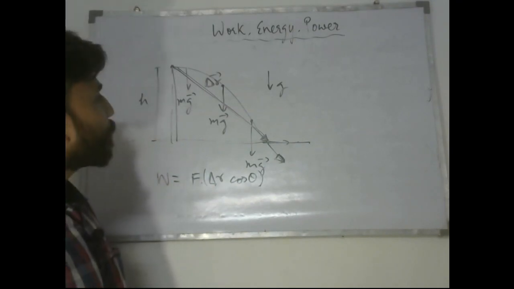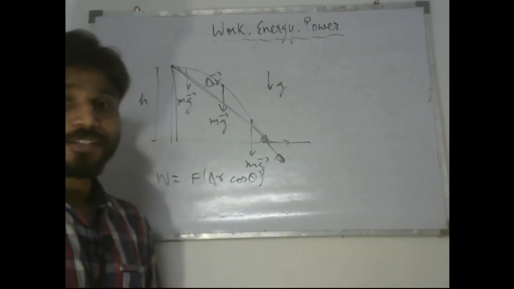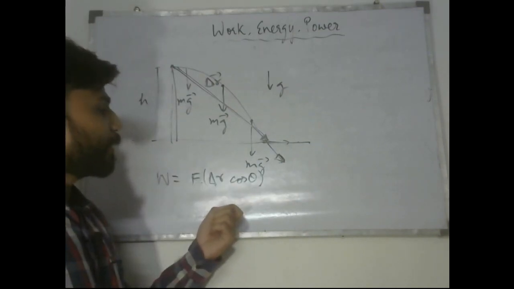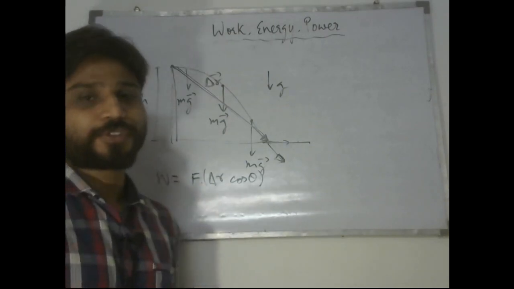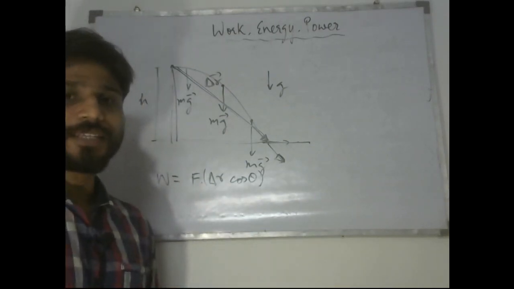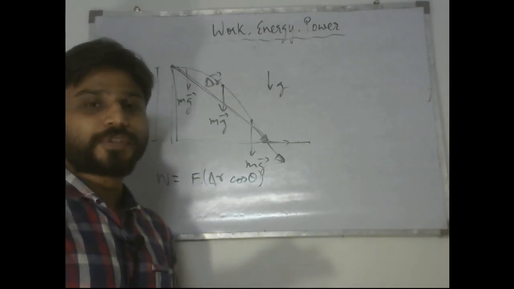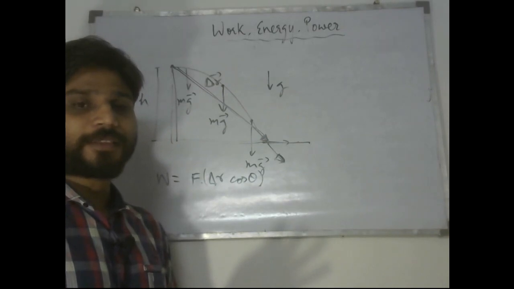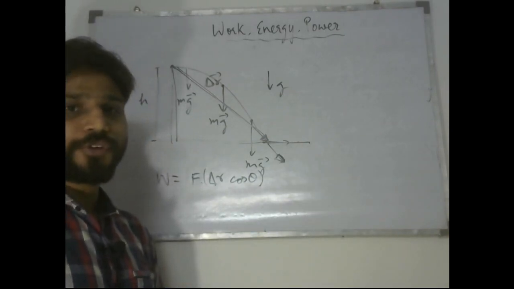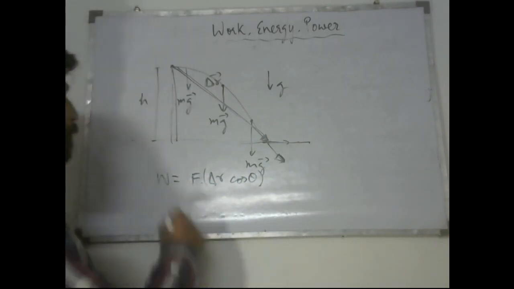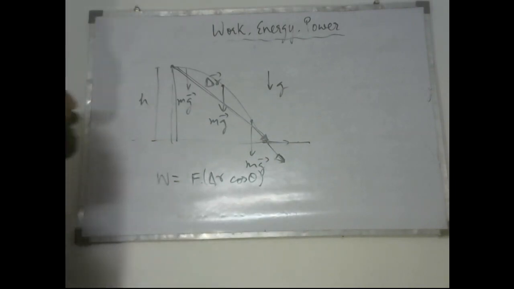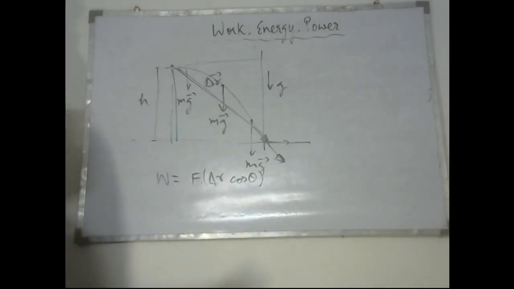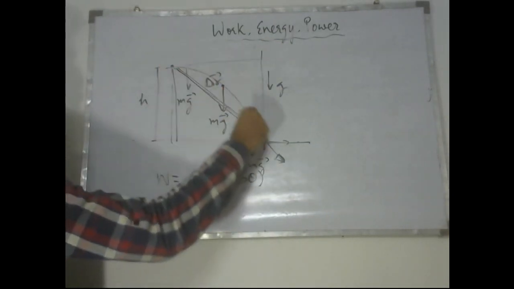So I have to think about the component of delta r, that is the whole displacement of the particle, in the direction of force. Like in the previous case, I was taking the component of force in the direction of displacement, right? Now we are doing the reverse. We are taking the component of displacement in the direction of force. So that is actually pretty easy to find. What is this delta r cos theta? Delta r cos theta.